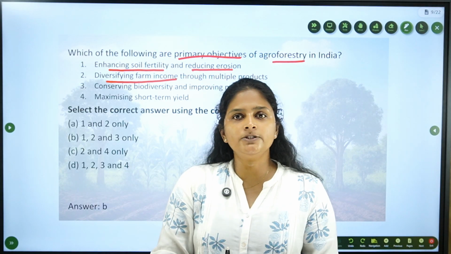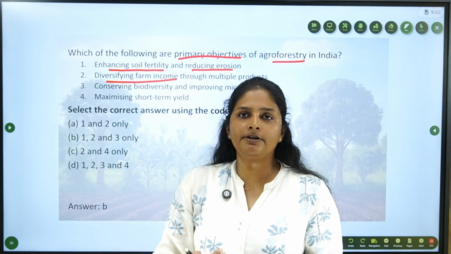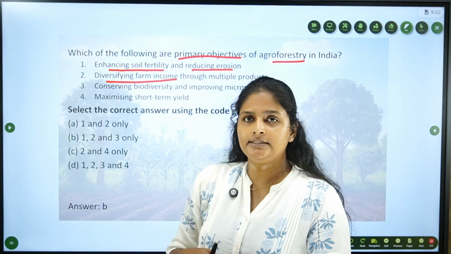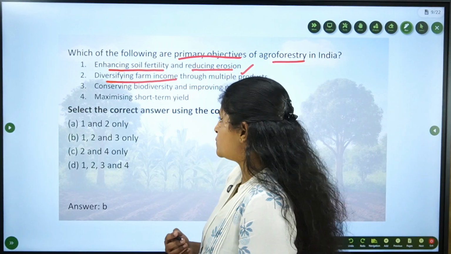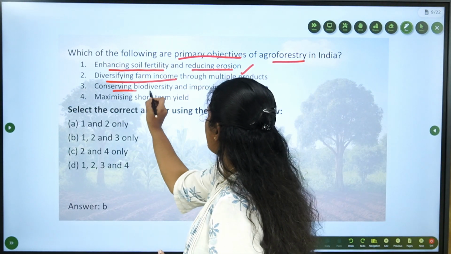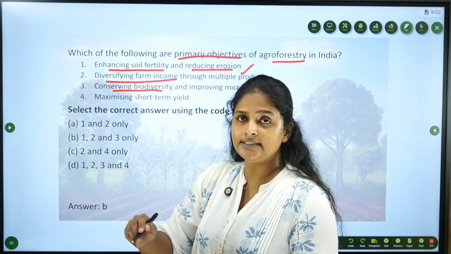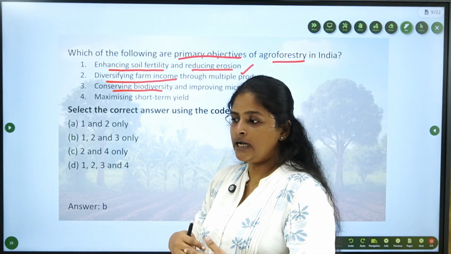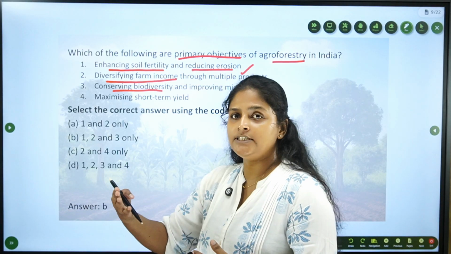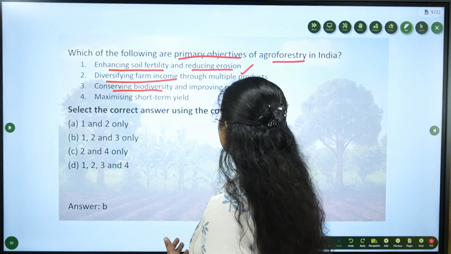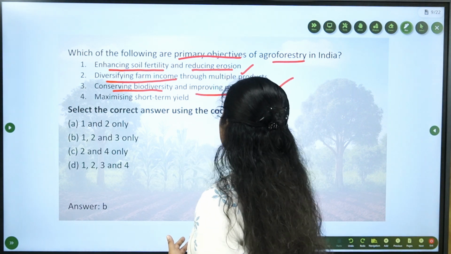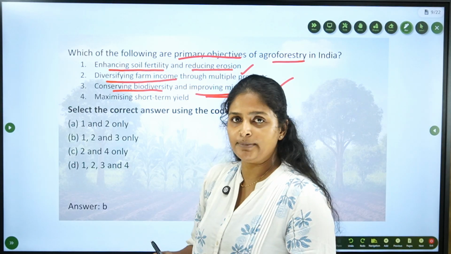Apart from crops, the farmer will benefit from timber products, grazing, etc., so it will enhance farmer income too. Now, conserving biodiversity. Obviously yes, it is trying to conserve the forest. Apart from forested land, we are trying to make forest in non-forested areas, so it will conserve biodiversity, which will also have an impact on climate.